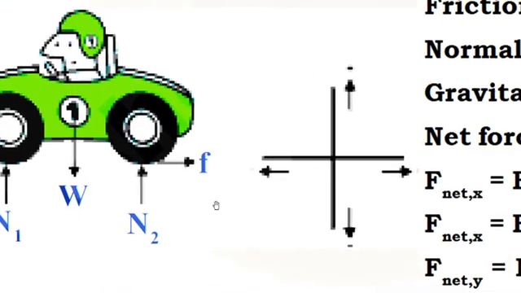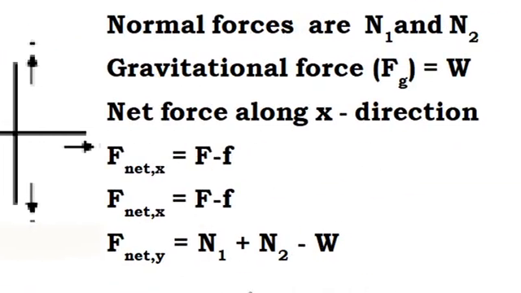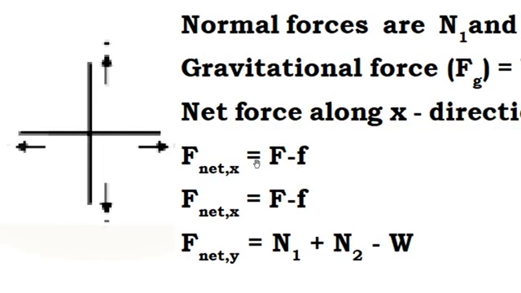But the car is not moving up. Car is not flying. So the upward force is equal to the downward force. Both are equal, so the net force becomes 0. But in the x direction, the net force is not 0, so that's why the car is moving. In the y direction, the force is 0, so that's why it is not flying.